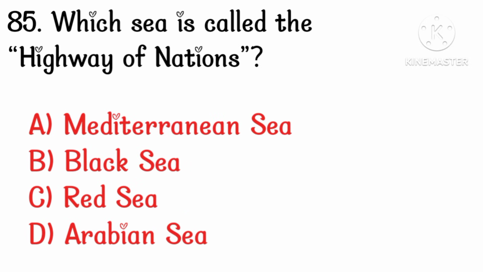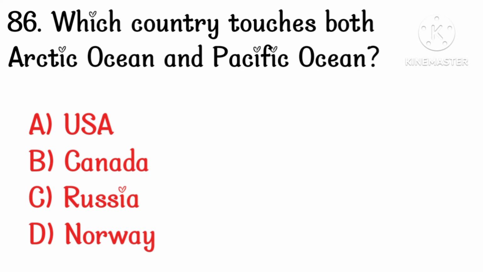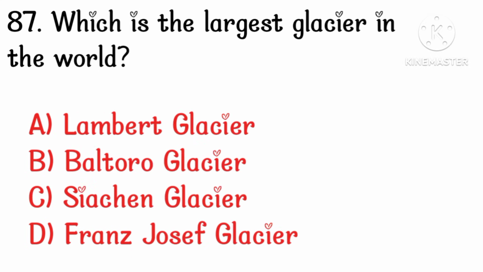Which sea is called the Highway of Nations? Option A, Mediterranean Sea. Which country touches both Arctic Ocean and Pacific Ocean? Option C, Russia. Which is the largest glacier in the world? Option A, Lambert Glacier.